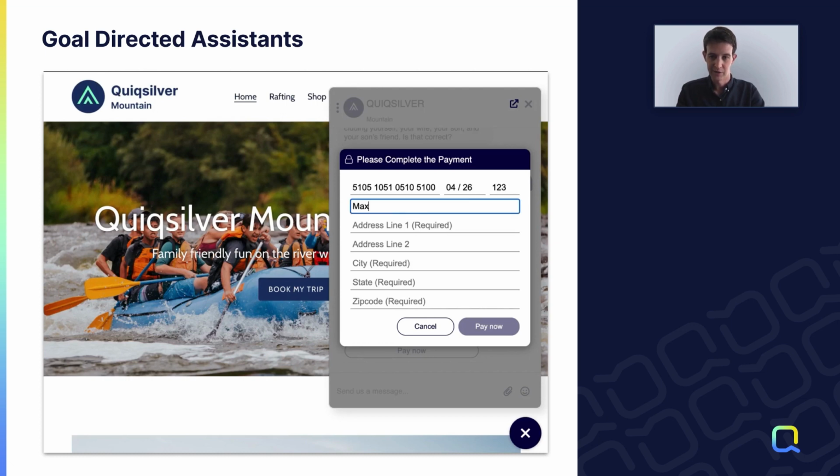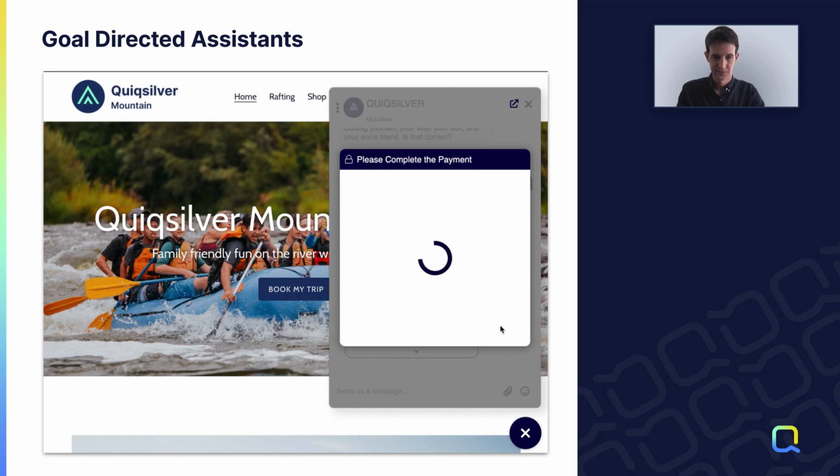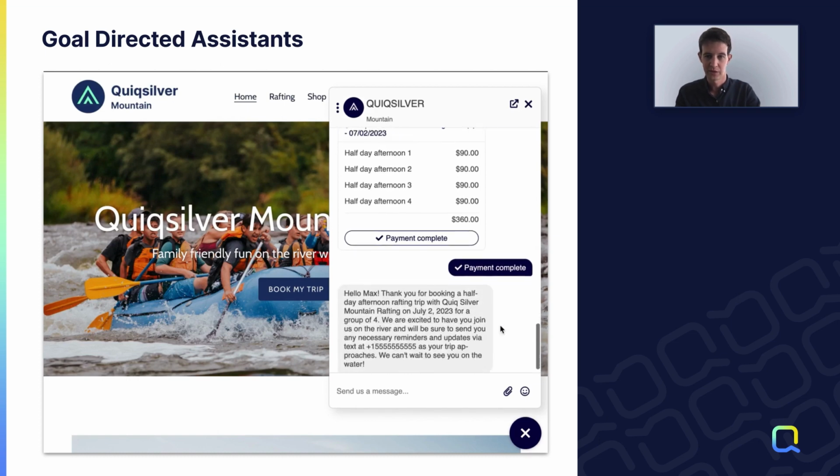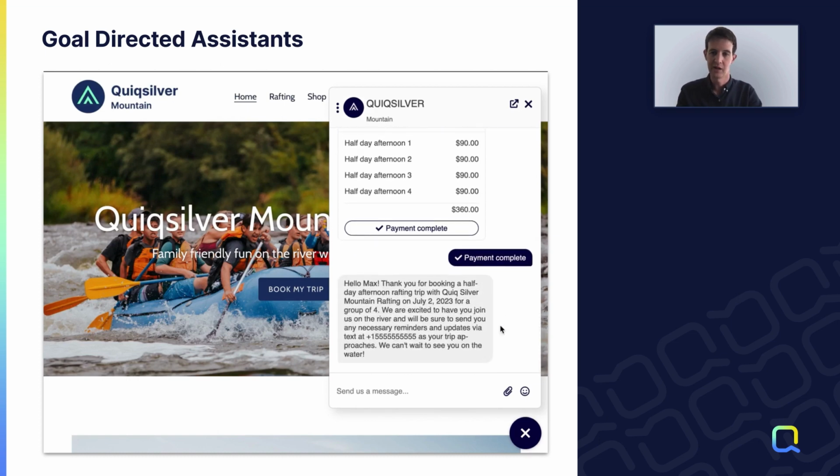So this is using our Quiq Pay framework here. So just paying in line, and this is going to work across any messaging channel. We're doing web chat here, obviously. Okay, awesome. So I'm going to get that complete payment in thread, and then kind of a confirmation of my trip, and I'll be able to get updates via text.